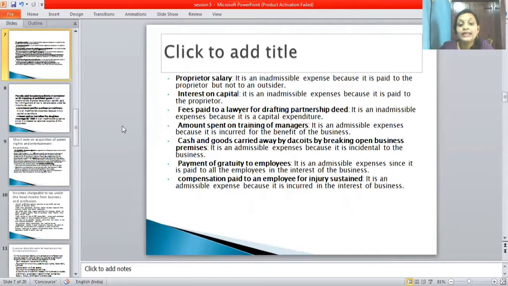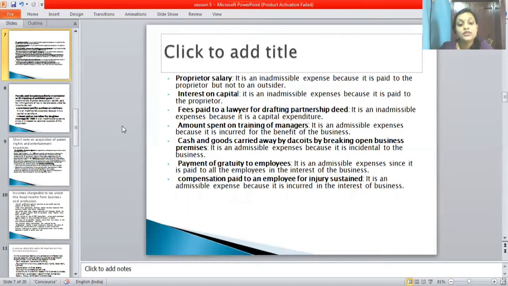It is an admissible expense because it is incidental to the business. Next one is payment of gratuity to employees. It is an admissible expense since it is paid to all the employees in the interest of the business.